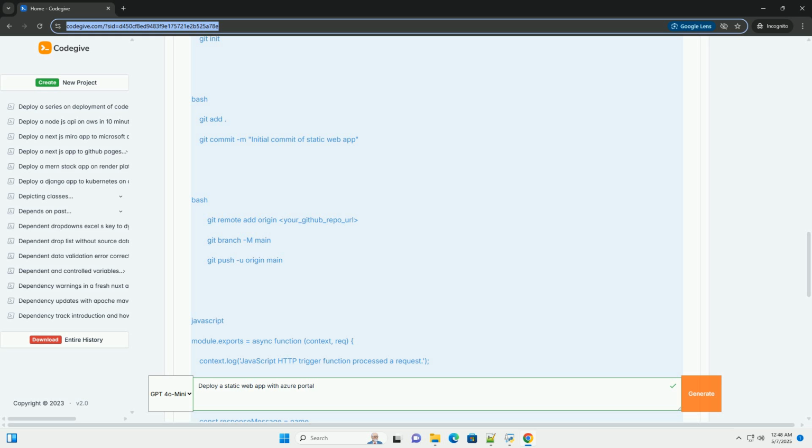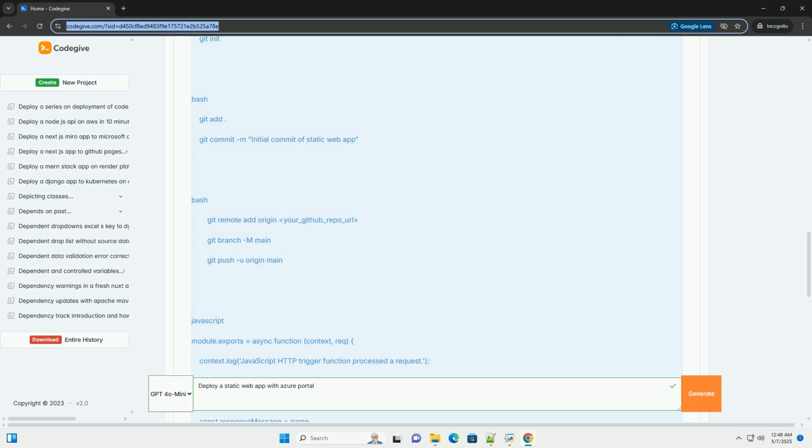Troubleshooting. Deployment failures: if your deployment fails, check the GitHub Actions/Azure pipeline logs for errors. Common causes include build errors, incorrect configuration settings, or permission issues. Incorrect file paths: double check that your app location and output location settings are correct. These settings are crucial for Azure Static Web Apps to find your application code and serve the correct files.